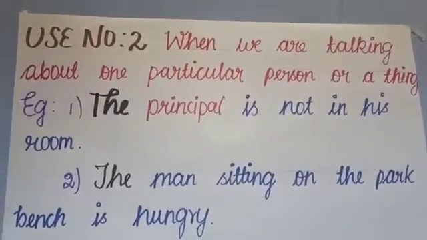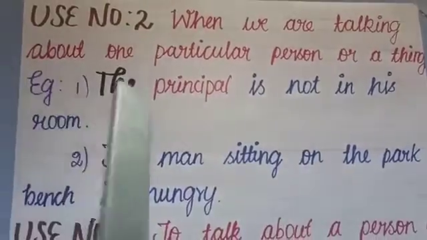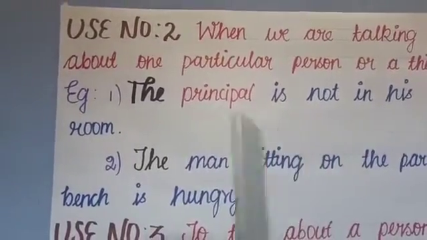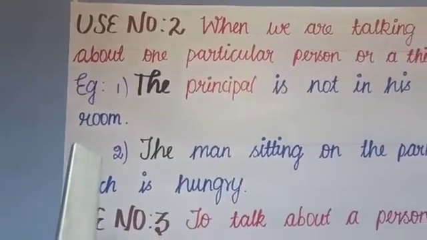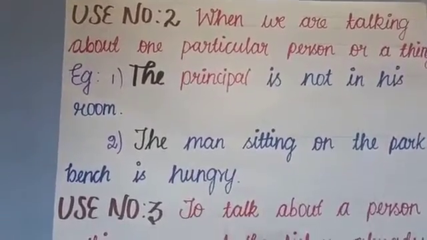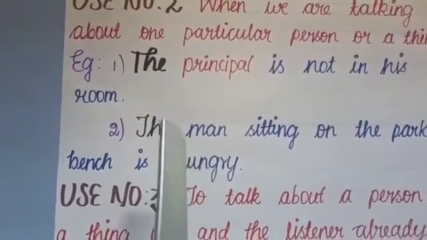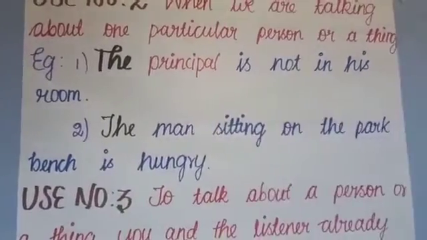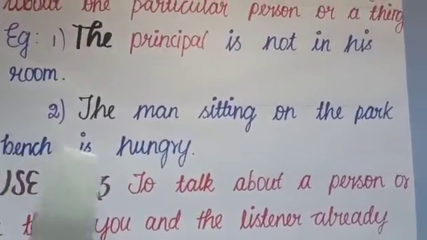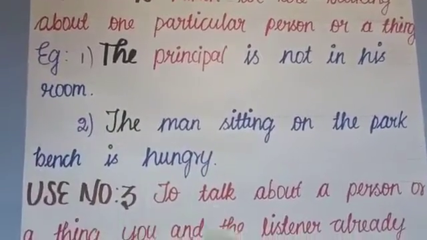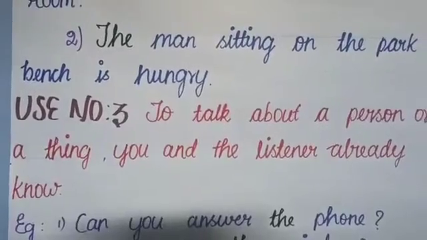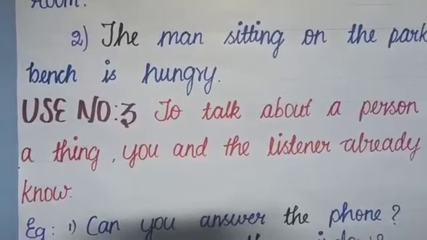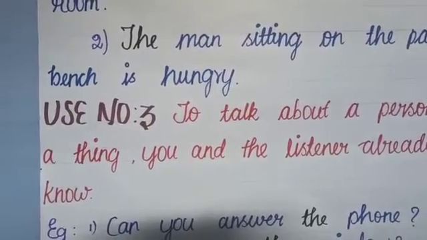Use number 2. When we are talking about one particular person or a thing, we'll have to use the. Here are some examples. The principal is not in his room. Here I am specifying principal, so I am using the in front of principal. Another example, the man sitting on the park bench is hungry. Here also I am pointing to a specific man who is sitting on the bench, so I am using the.